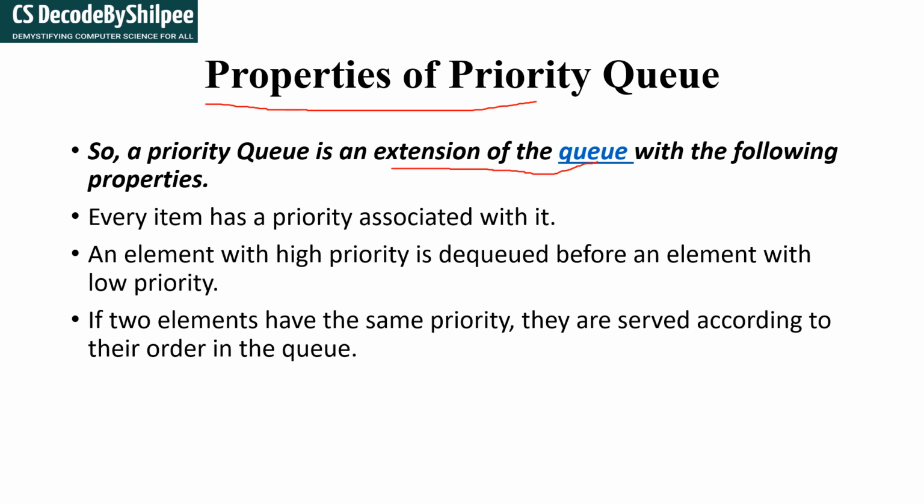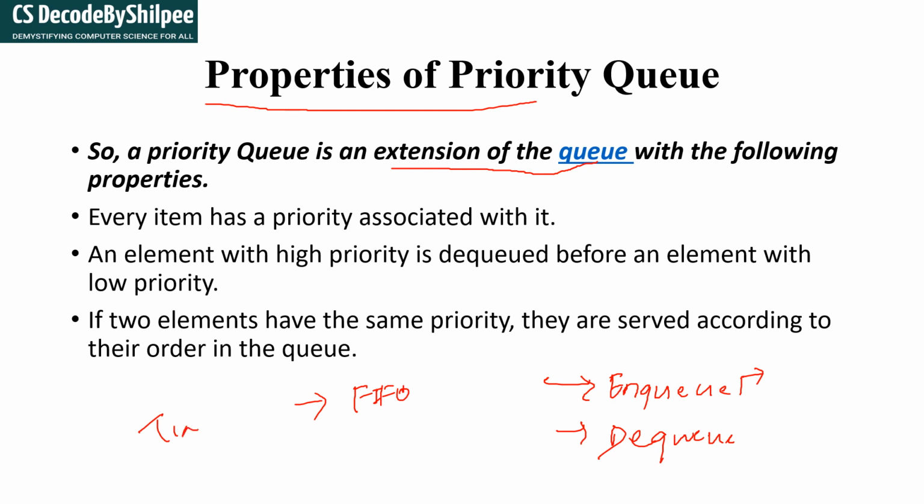So like the normal queue, the priority queue also follows the two operations, NQ and DQ, enqueue and dequeue. And the priority queue also follows FIFO: if two elements have the same priority, then it will follow the FIFO. Right? So the priority queue is nothing but an extension of the queue.